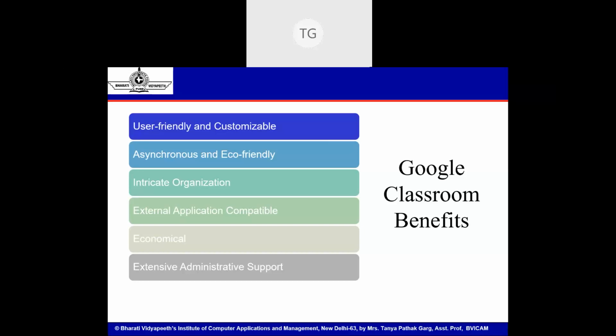So if in Unit 1 a student has submitted assignment 1, then within my Google Drive there will be a folder Unit 1 of my class, whatever Java class that I'm taking, and all assignments will come inside that folder. So very intricately organized, and I can see the content in my own drive. Then it is economical. The basic version provides all features that we'll be requiring free of cost.